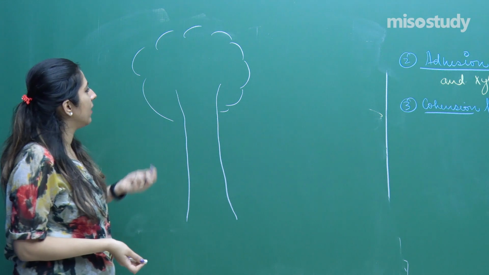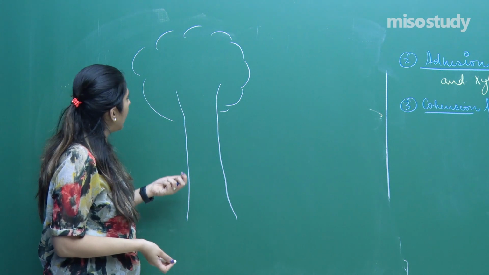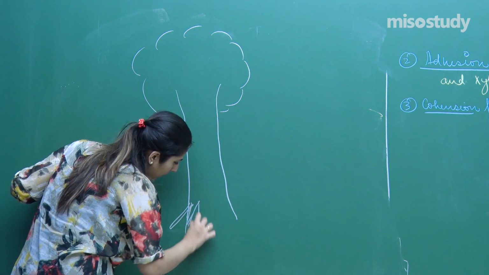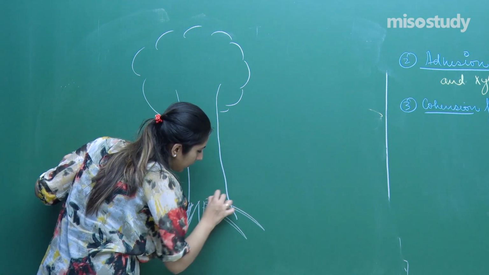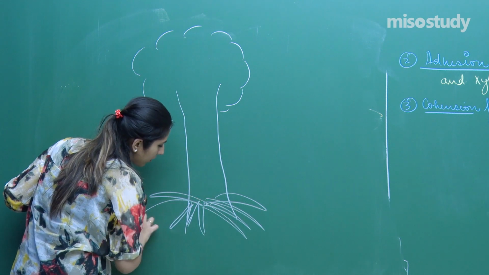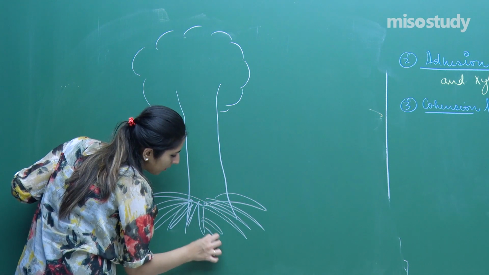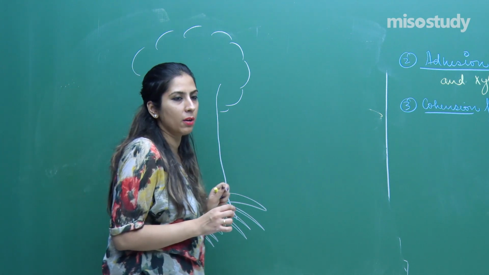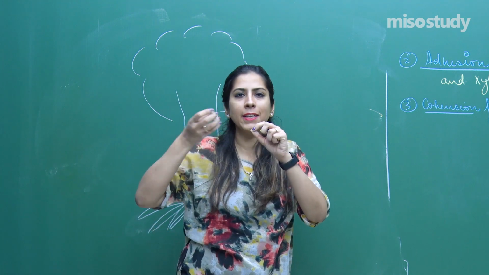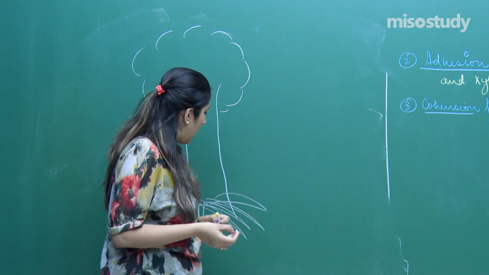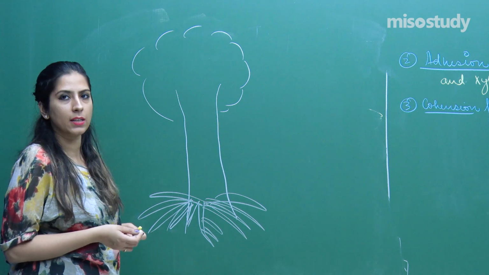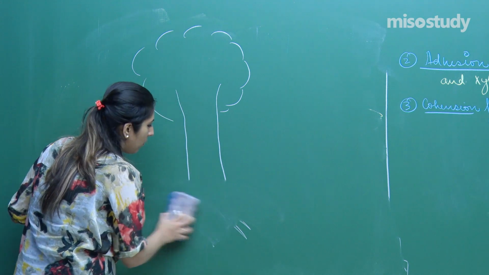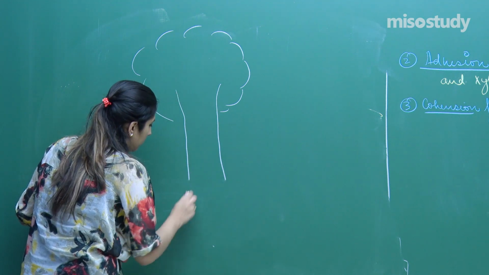Just imagine this is a tree. So this is the stem and this is, you can say, the canopy of the trees. Between these, under these there are root structures, roots are present, and these root structures have root fibers, and those root fibers that I have talked about increase the surface area. Root hairs we have, and those root hairs increase the surface area, right? Let me draw this properly. It's looking like some mosses are growing.